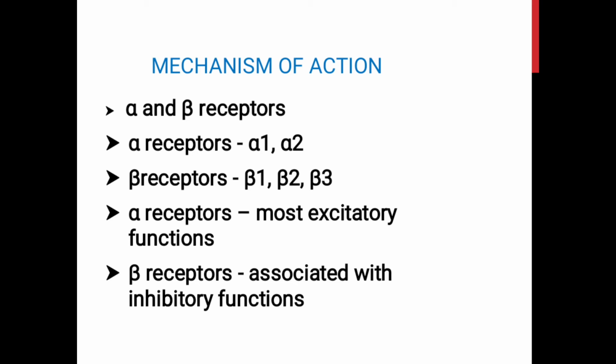Catecholamines exert their physiological mechanisms by acting on two types of receptors, alpha receptors and beta receptors. There are two types of alpha receptors, alpha 1 and alpha 2, and three types of beta receptors, beta 1, beta 2 and beta 3. This is a general statement: alpha receptors are associated with most of the excitatory functions except the inhibition of the intestinal motility, and beta receptors are associated with most of the inhibitory functions of the body except the excitation of the myocardium.